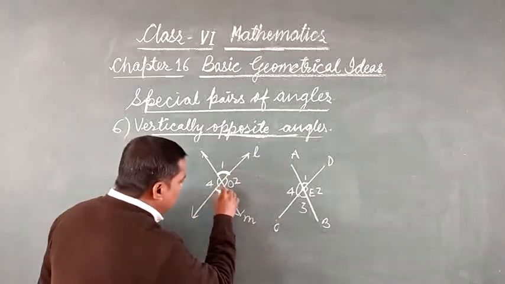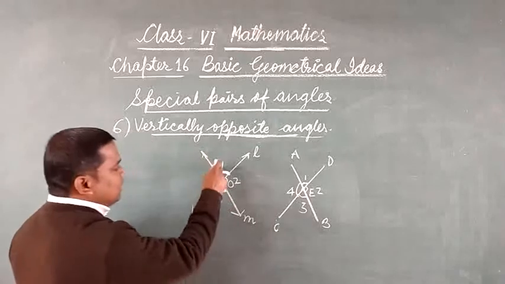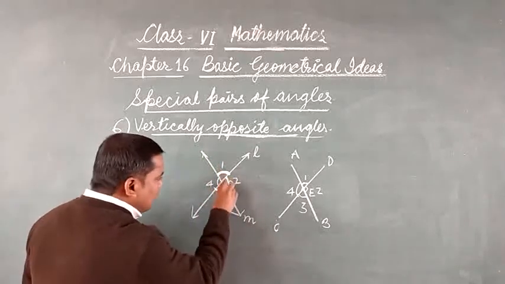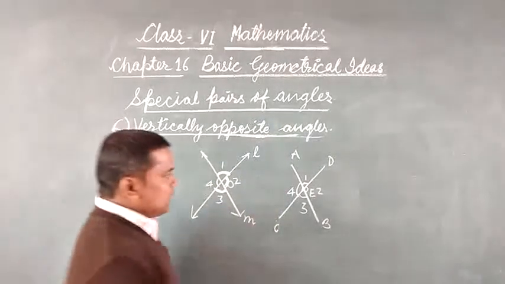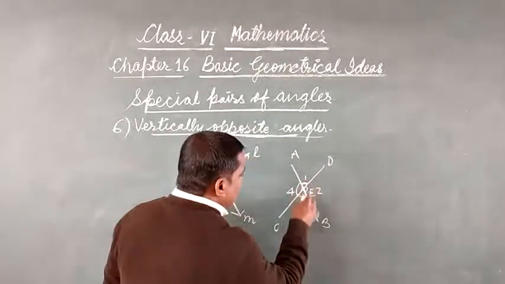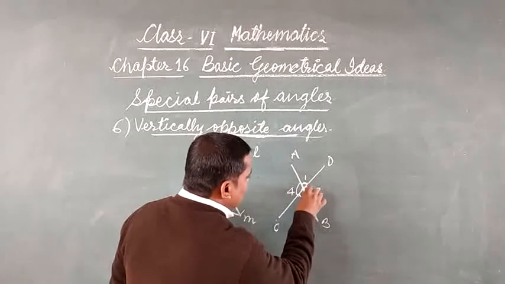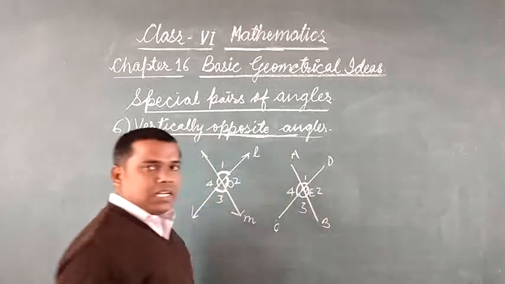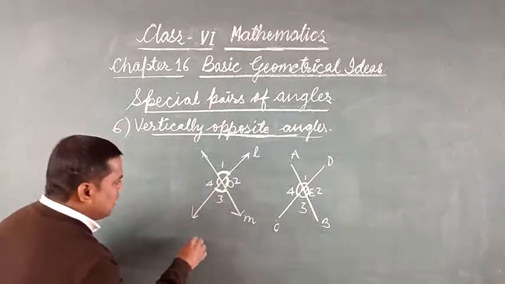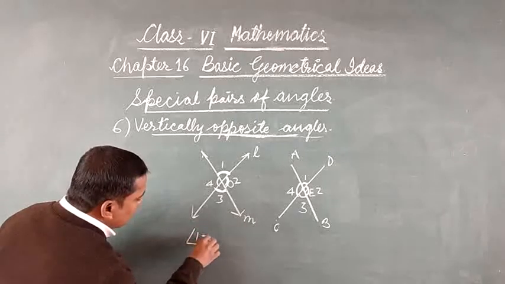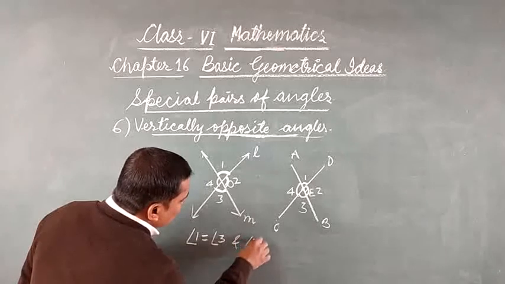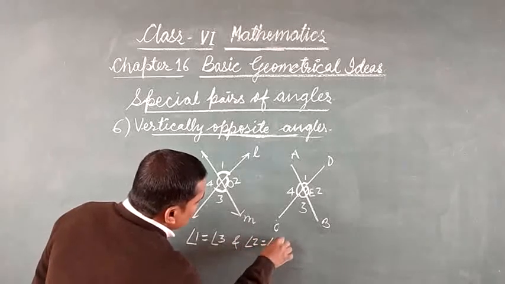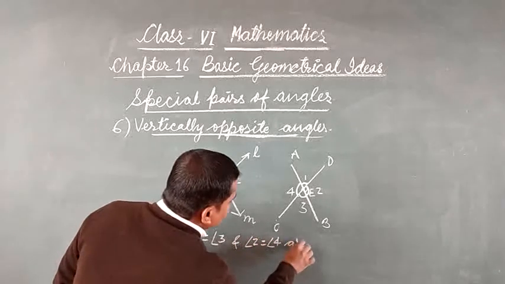Means angle 1 and angle 3 are vertically opposite angles. Angle 2 and angle 4 are vertically opposite angles. Similarly here, angle 1 and angle 3 vertically opposite, angle 2 and angle 4 vertically opposite. So you can see directly that angle 1 is equal to angle 3 and angle 2 is equal to angle 4.